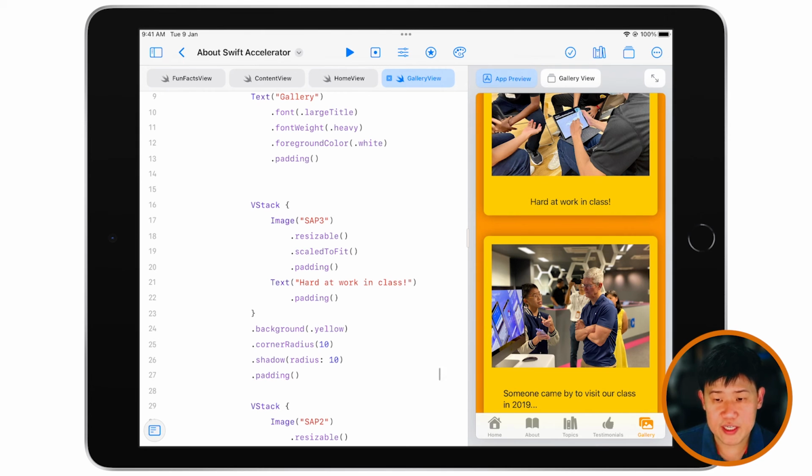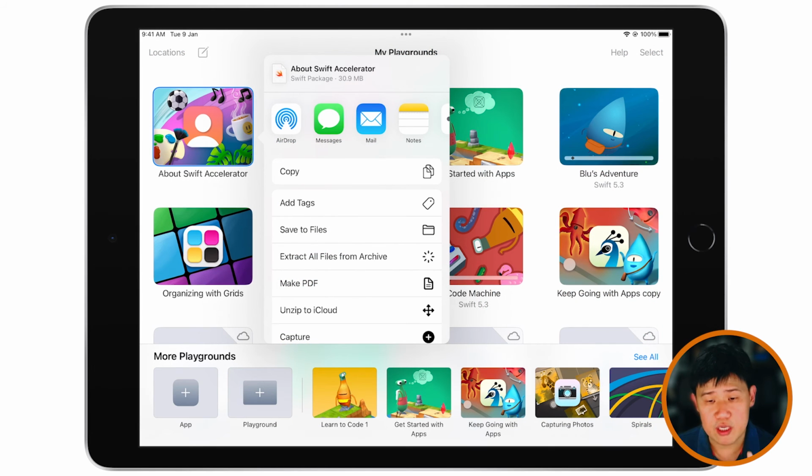Down here, we have a testimonials tab. So you can imagine how that works. You tap on it, and it'll show a random testimonial from one of our students about what a fun time they had or didn't have. That's fine.